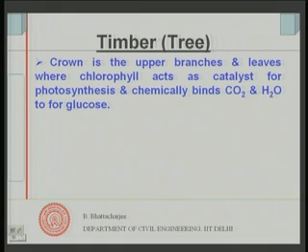Of course, the use of timber is getting restricted because of environmental concerns, because deforestation has resulted in several environmental problems. Therefore, the use of timber is getting restricted, especially timber directly.